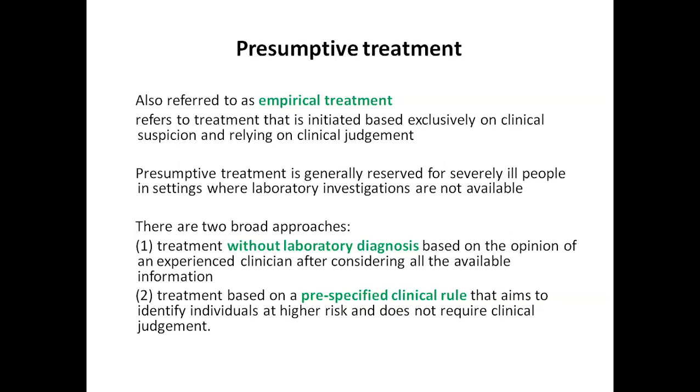There is another presumptive treatment that is given with a pre-specified clinical rule. That is like when we give cotrimoxazole. We give cotrimoxazole when a patient has some signs of respiratory distress and a very low CD4. That is basically we know that this patient may be having PCP.